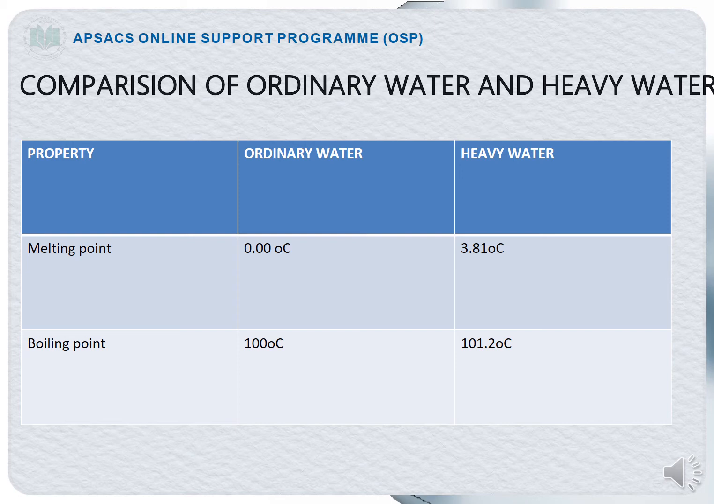So this is the main difference between the ordinary water and the heavy water. In your book only the table is given, only the properties of the ordinary water and the heavy water. So come towards the properties of the ordinary water and heavy water. The melting point of ordinary water is 0.00 degrees centigrade, while that for heavy water is 3.81 degrees centigrade. Boiling point, that is 100 degrees centigrade, and heavy water is 101.2 degrees centigrade.